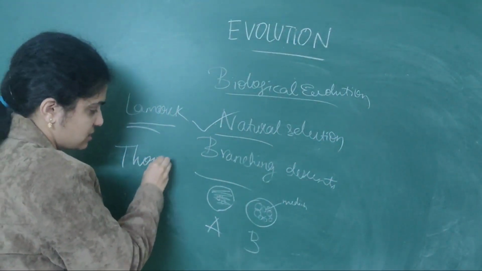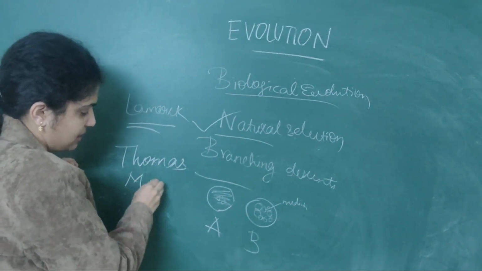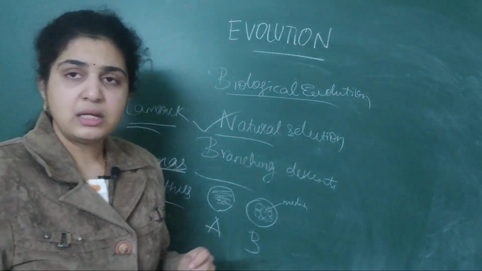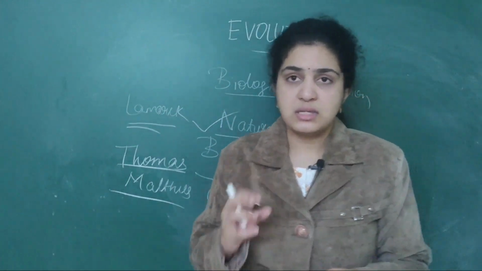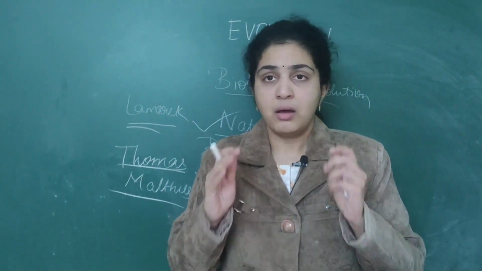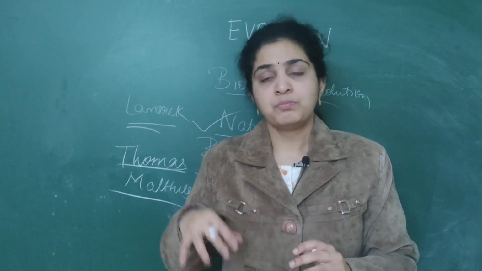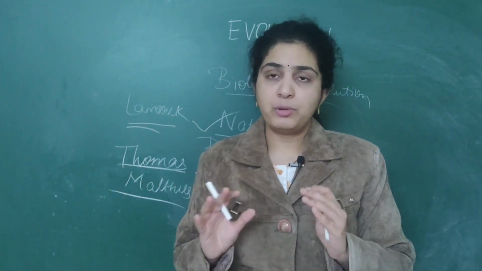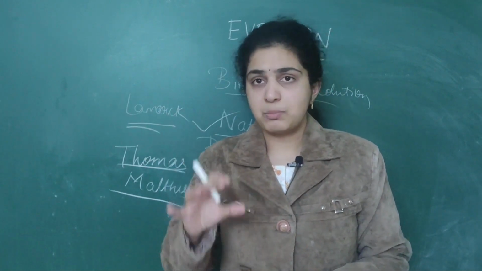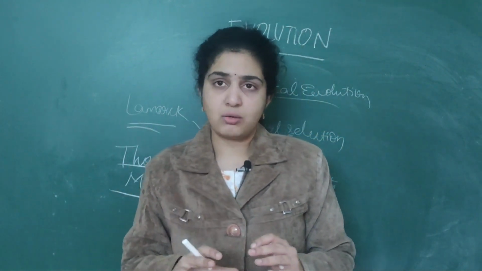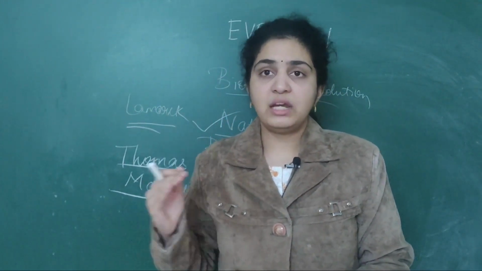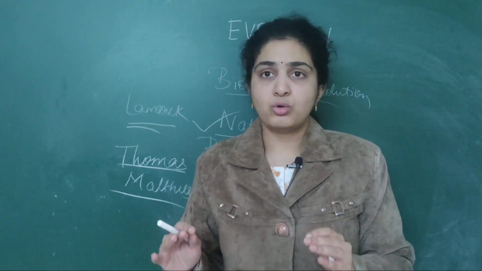Then Thomas Malthus. He described the populations and the resources. If resources are perfectly available, then the population size is also stable, and the population can survive. Suppose food is available only for 100 people, and if only 100 people are there, then it is good.